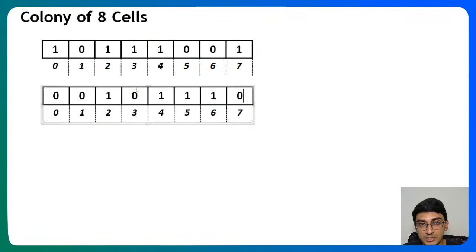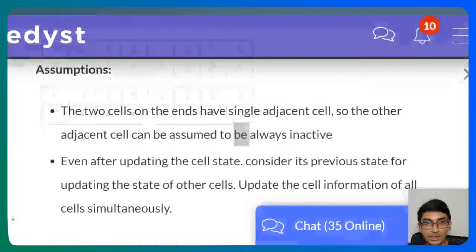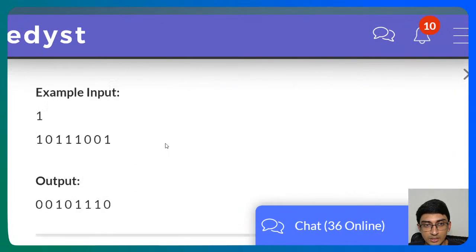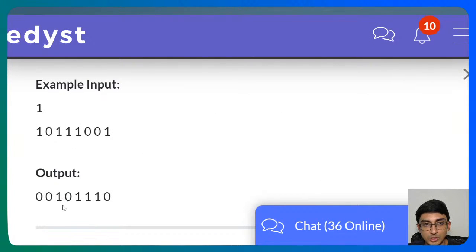The rule basically is this. So anyway, we are getting the answer 0 0 1 0 1 1 0, right? That's the answer we're getting. Let's go ahead and check out our answer over here as well. We are getting the answer 0 0 1 0 1 1 0. That's exactly the answer we also got, right? 0 0 1 0 1 1 0.